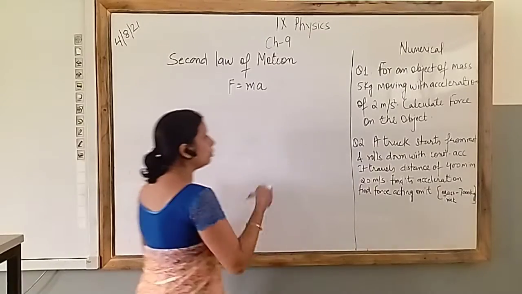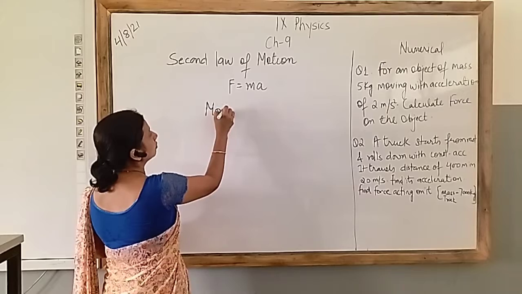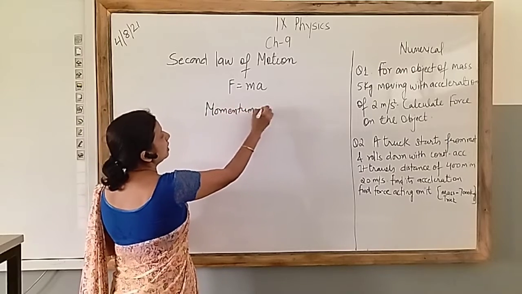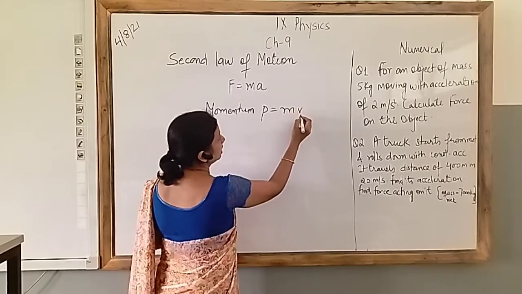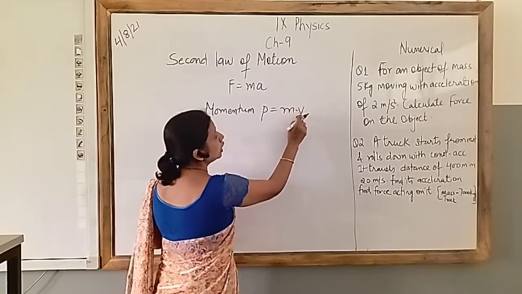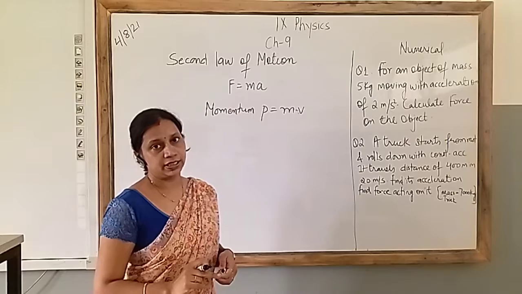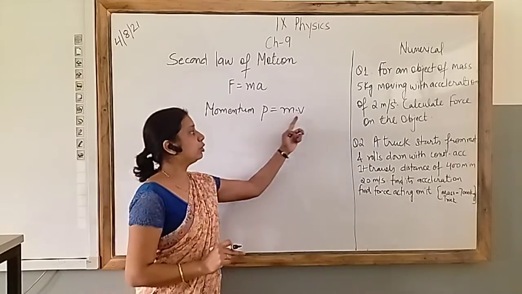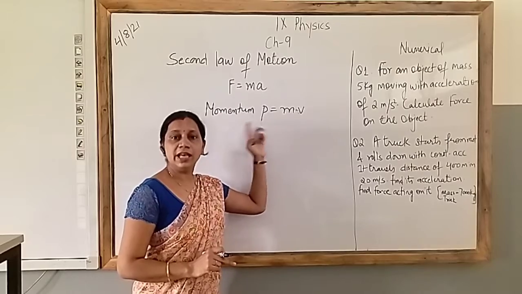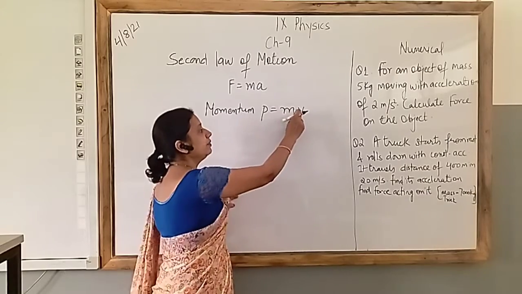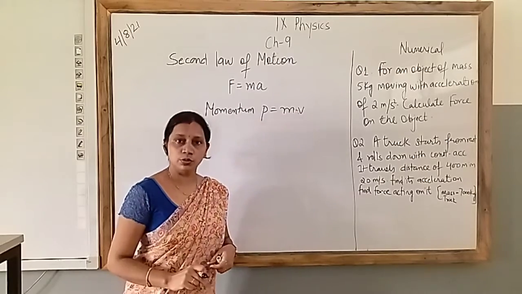So the new term momentum, the symbol is P, and it is mass into velocity, which I will write as v. It can be u or v. If I am talking about final velocity, that is final momentum, and if it is initial momentum, then v will convert into u.